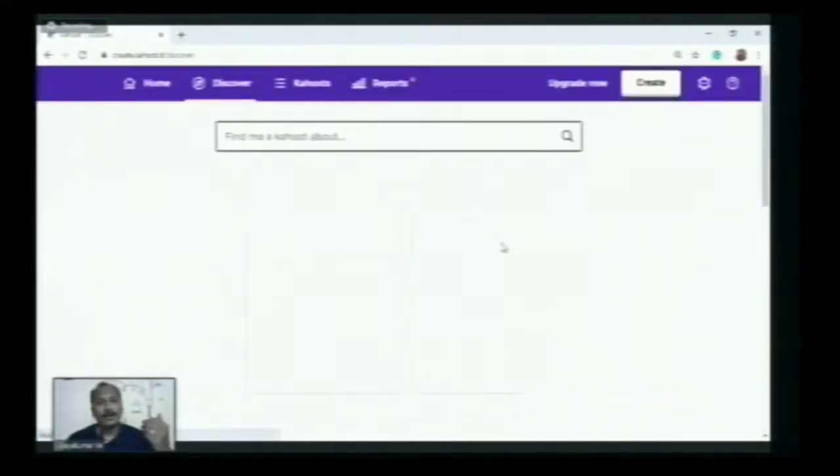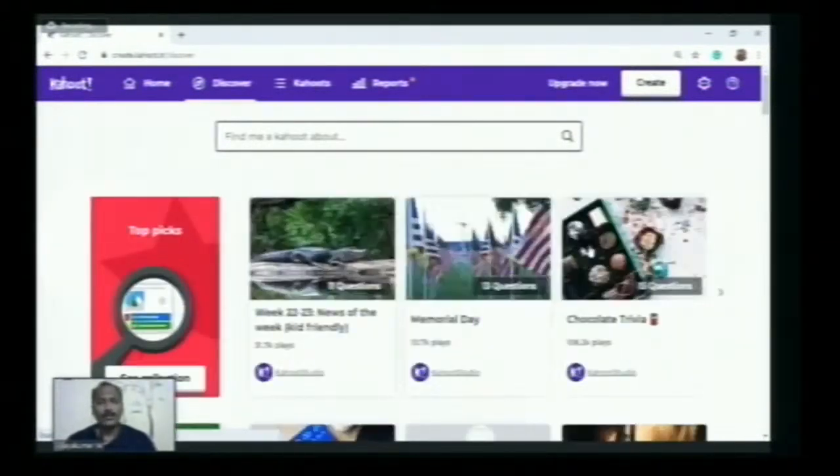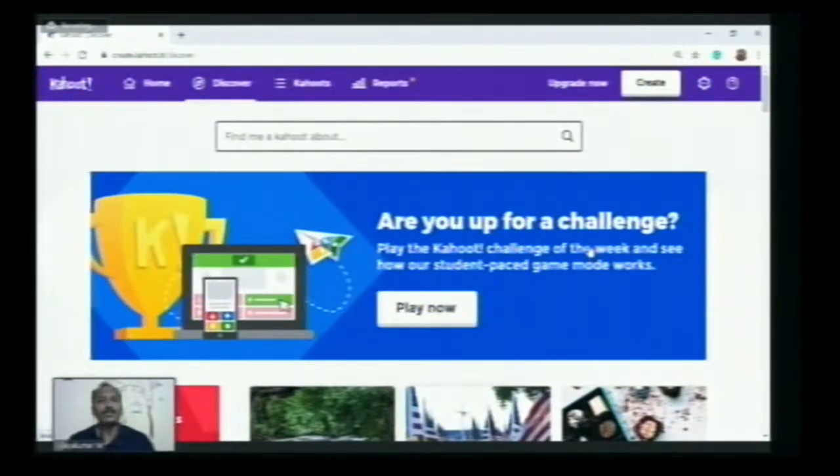As I told already, in Kahoot, you don't need to use only the resources which are created by you. We know very well the level of our students. So it depends on the level of the students. We can customize the questions according to the level as well as the need of the particular topic. And some ready-made question banks are also available, which are created by some other teachers on this platform. So for that, you can click this discover button and find a Kahoot about. There is a space, and you can enter topics. For example, let me give it adjectives.